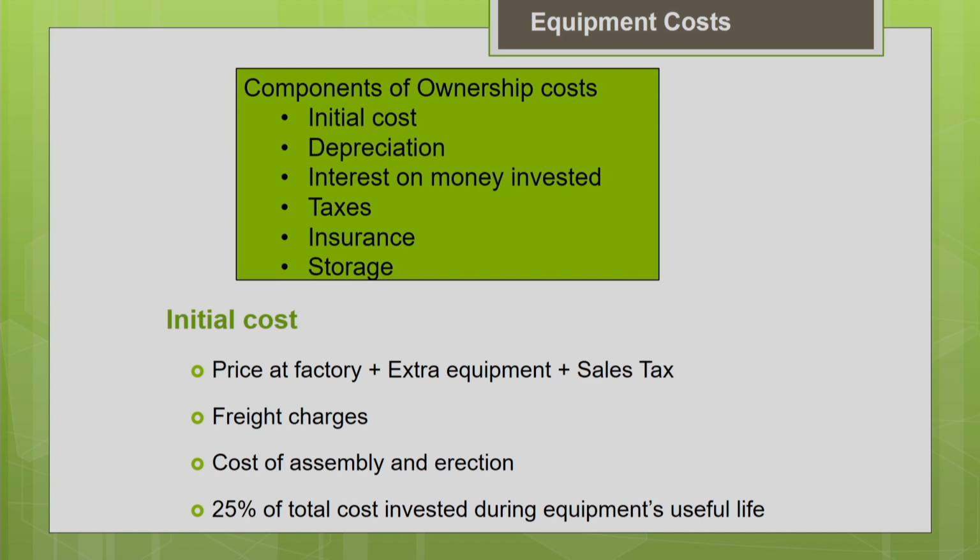Now, let us see what the components of the ownership cost are. These are the different components of the ownership cost: your initial cost, your depreciation, the cost of investment, that is interest on the money invested, taxes, insurance and storage.